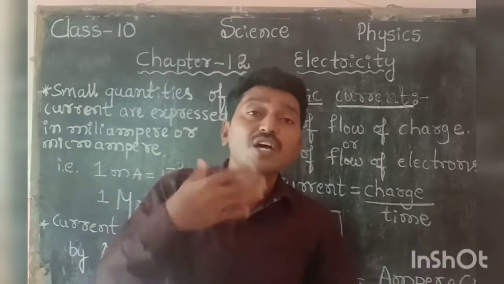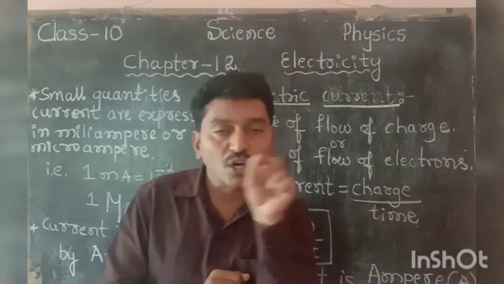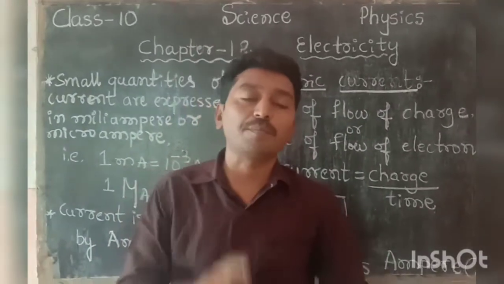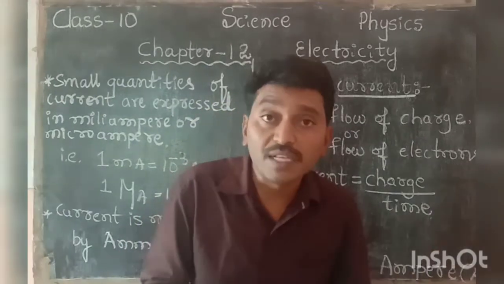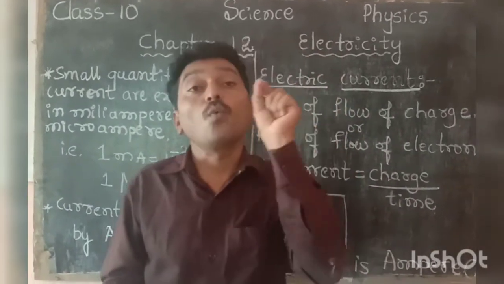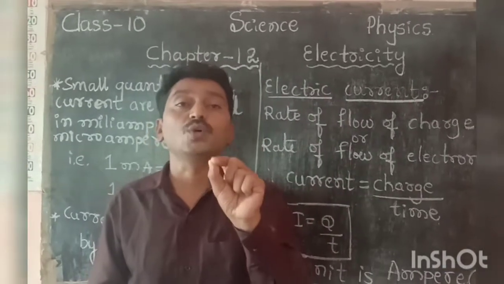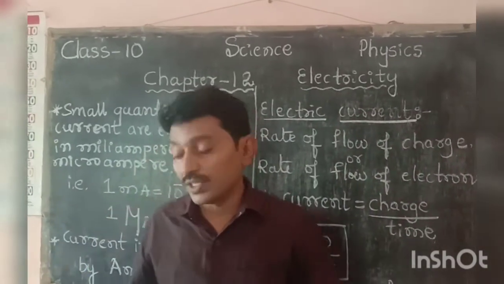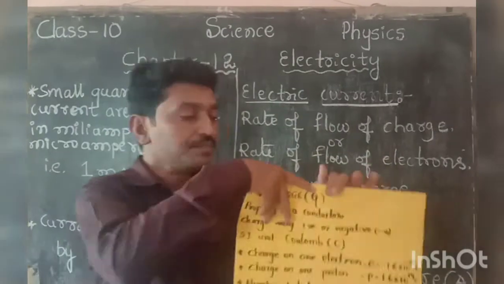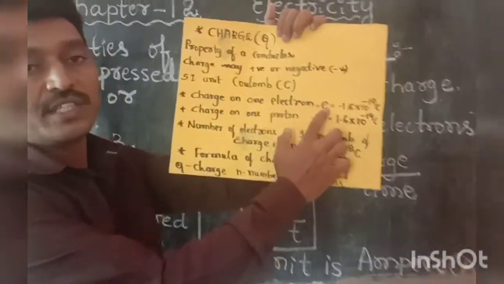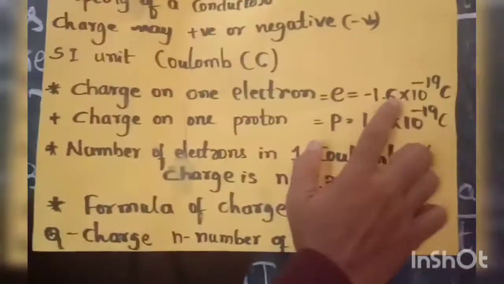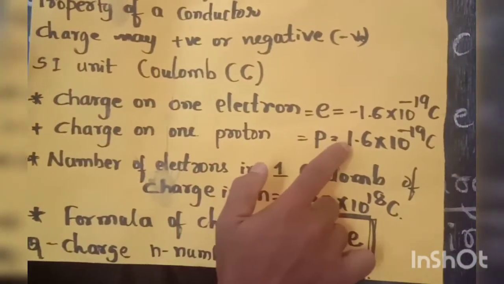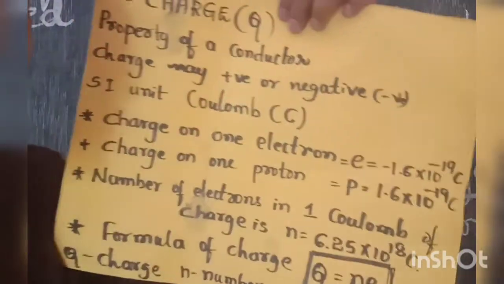And what is the charge of one electron? The charge on one electron is minus 1.6 into 10 to the power of minus 19 coulomb. And similarly, the charge on one proton, that is P equals 1.6 into 10 to the power of minus 19 coulomb. I will show it on this cardboard sheet here. So charge on one electron, E equals minus 1.6 into 10 to the power of minus 19 coulomb. Similarly, charge on one proton, P equals 1.6 into 10 to the power of minus 19 coulomb.